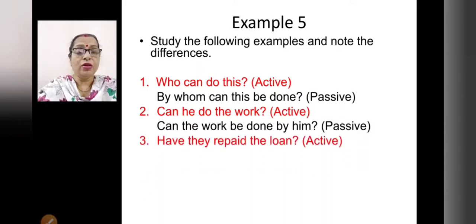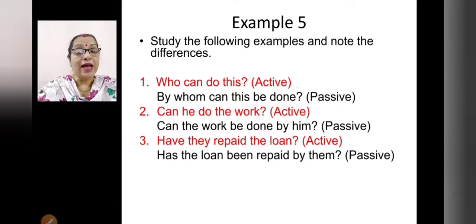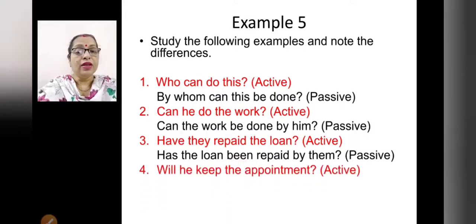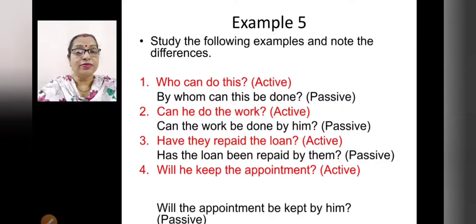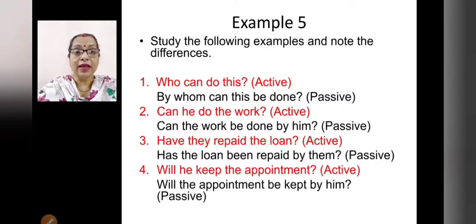Have they repaid the loan? Active voice. So how will you make it passive? Has the loan been repaid by them? So here remember, the loan here is coming in the place of subjects. So it is singular. So you have to write has. Here have they, because it is plural, have is written. So here you have to write, has the loan been repaid by them? Will he keep the appointment? Will the appointment be kept by him? So will remains like that.